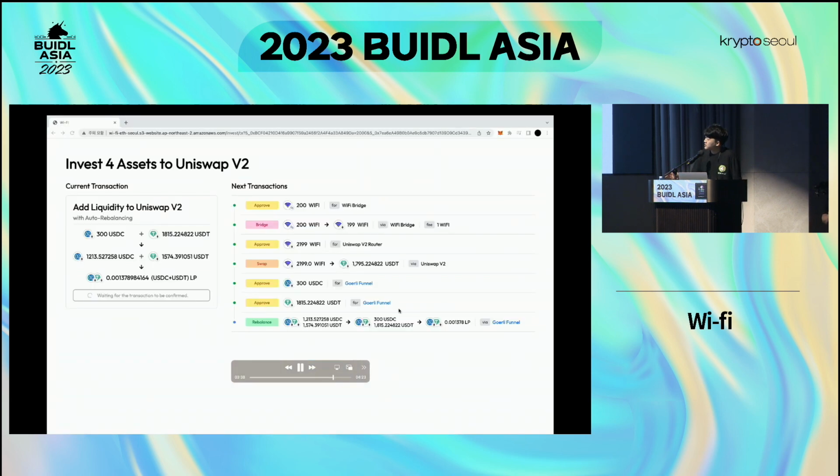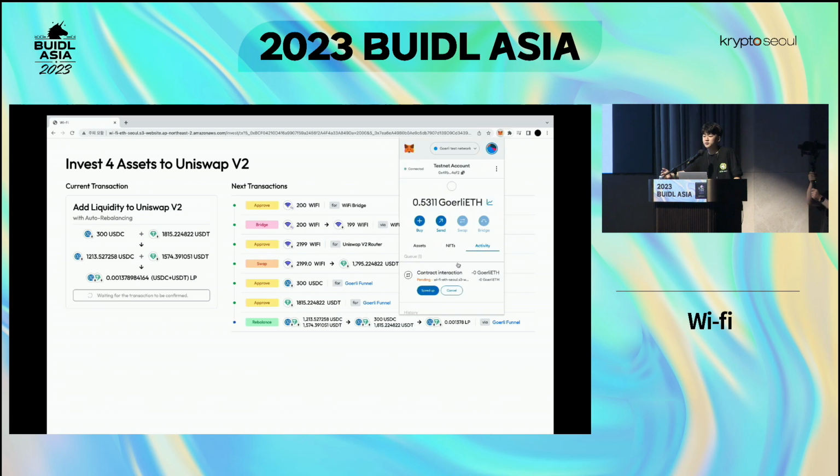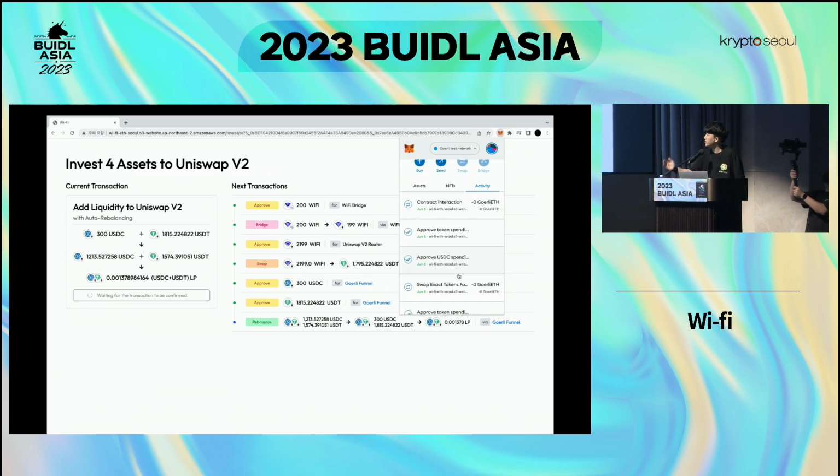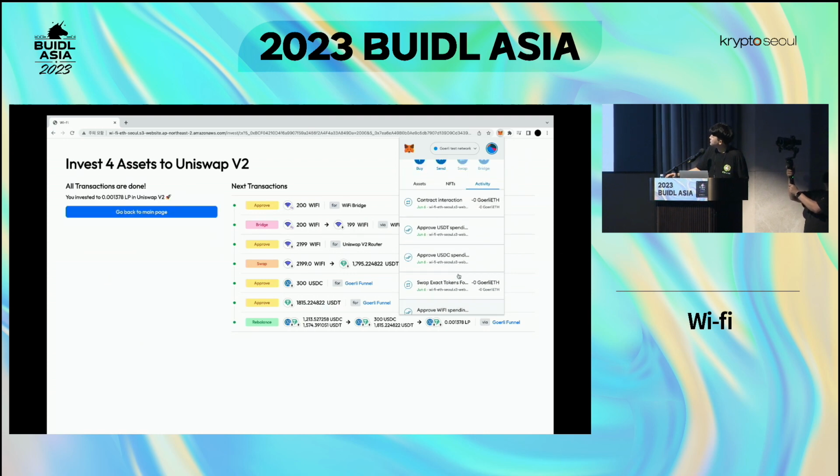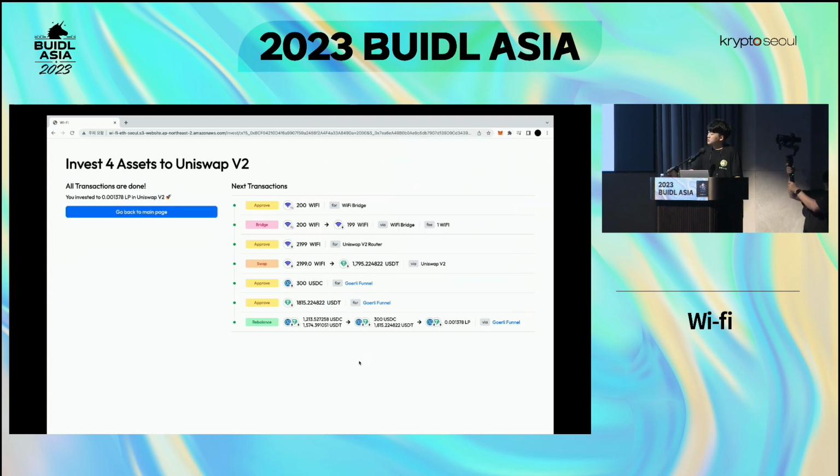And through this process, you would successfully be transferring your assets to the actual DeFi protocol. So your investing is actually done. And as you can see, all the transactions were finalized, and they were all approved. So this was the case when you had sufficient gas fees.